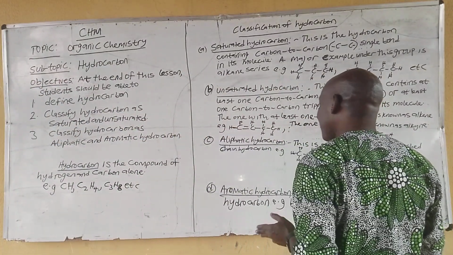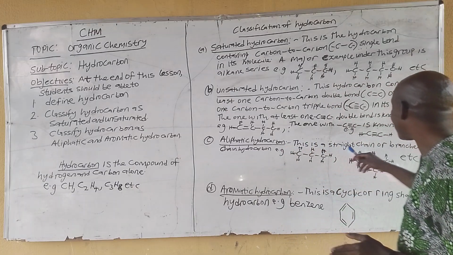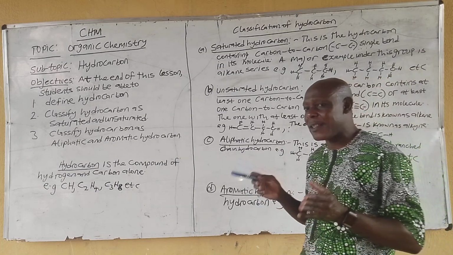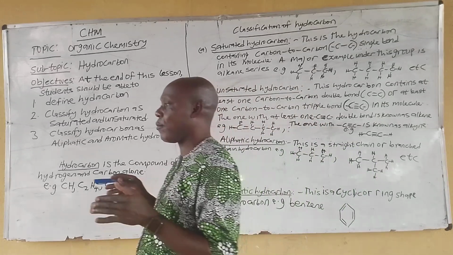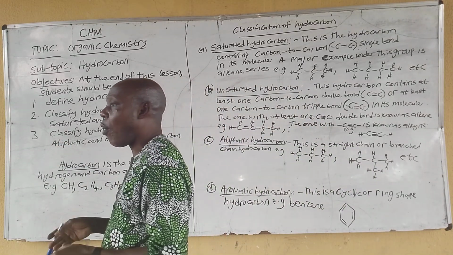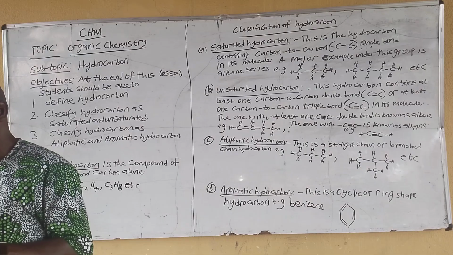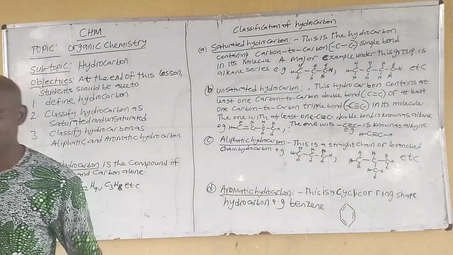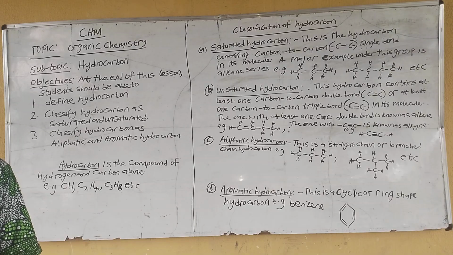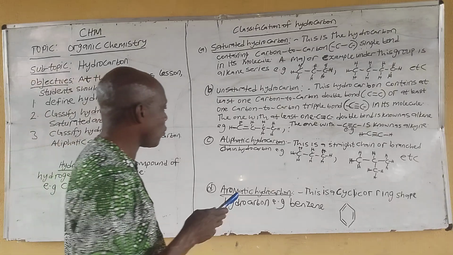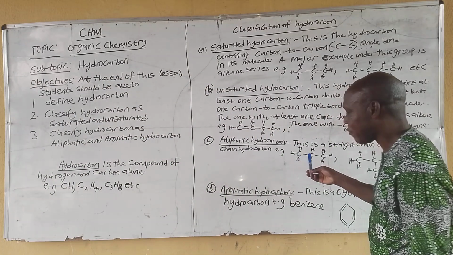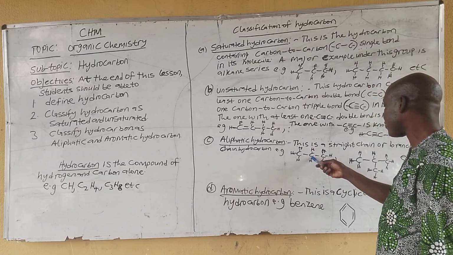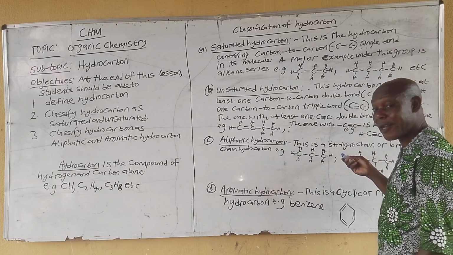What is aliphatic hydrocarbon? Aliphatic hydrocarbon is the straight chain or branched chain hydrocarbon. The hydrocarbon can either be in straight chain form, or it is branched. Any chain that is straight or branched is aliphatic in nature. Now, look at this example. This chain is straight from the first carbon to the second carbon, to the third carbon, to the fourth carbon, to the fifth carbon.